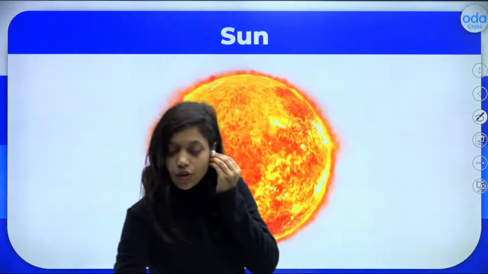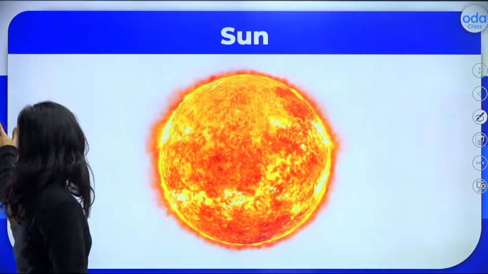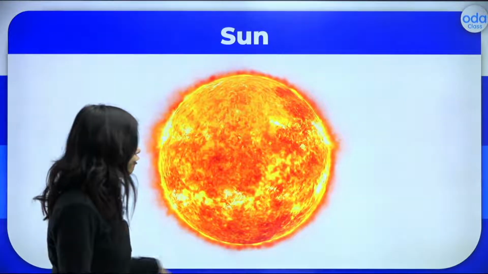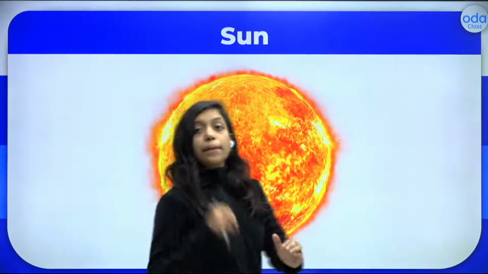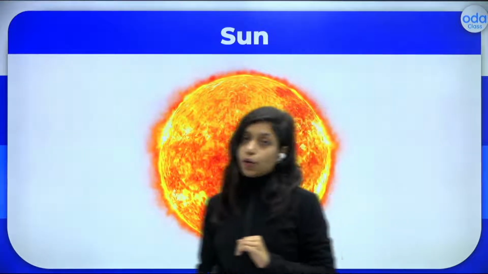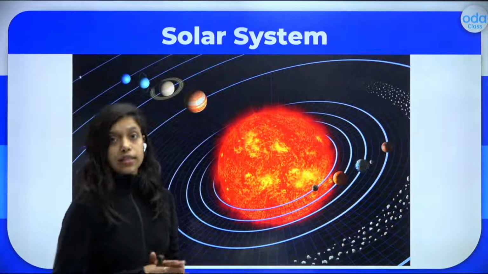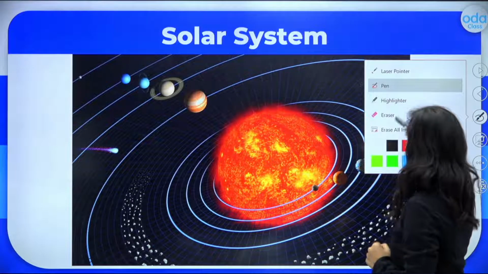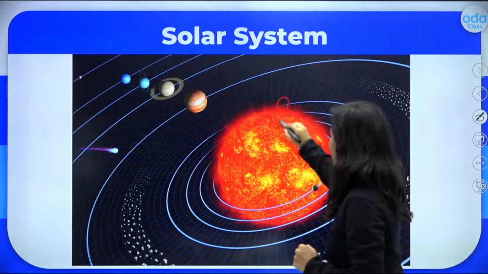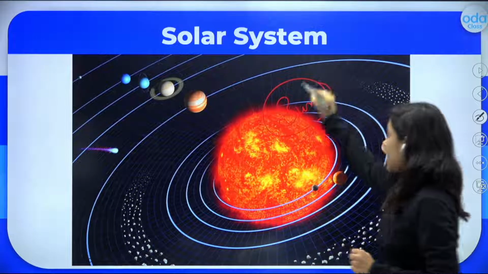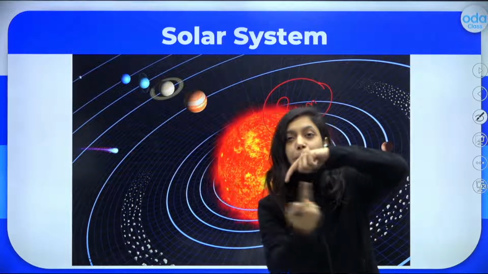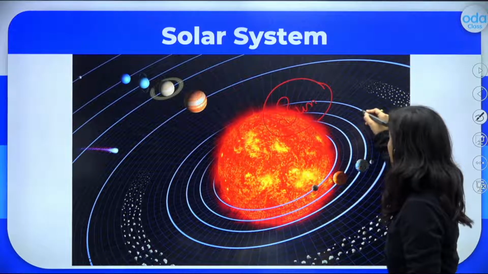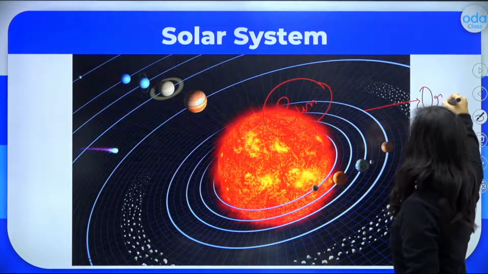So now, as I told, the sun is a very huge ball of fire. It is completely made up of fire. It looks white in color, but it is actually a huge ball of fire. I hope it is clear. Next, we learnt about the solar system. Who is the boss of the solar system? Yes, the sun is the boss of the solar system. As you can see, the sun is in the center and around the sun, the planets revolve. The path where planets revolve around the sun is called an orbit.